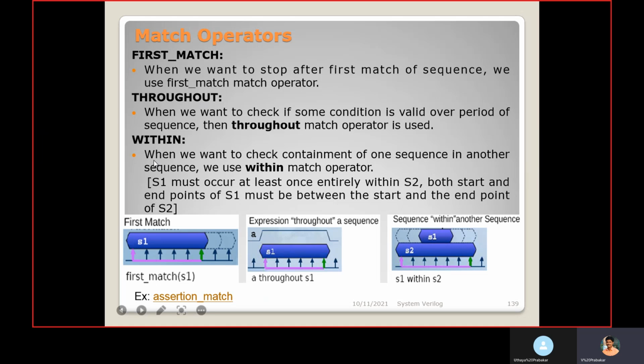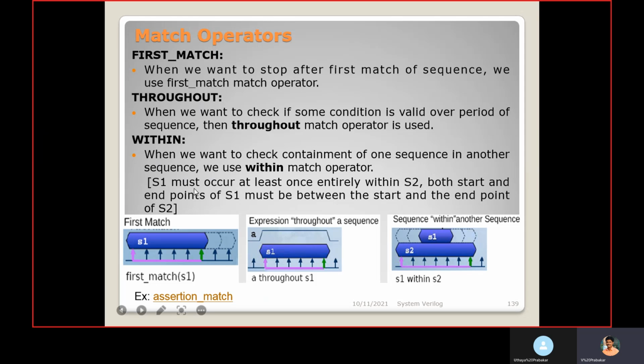Within: when we want to check containment of one sequence in another sequence, we use the within operator. This is sequence 2. It starts here and ends here. Sequence 1 should happen within sequence 2. It may start at any time while sequence 2 is happening and end anytime, but it should not finish after sequence 2.